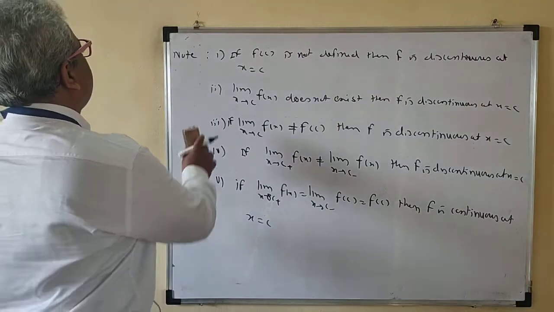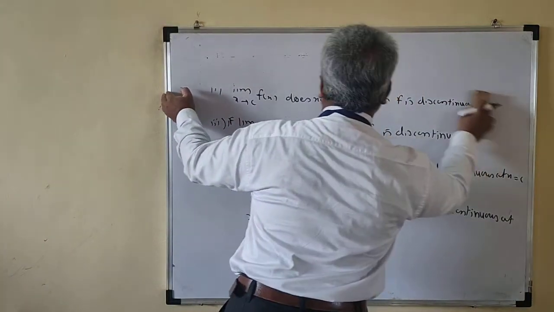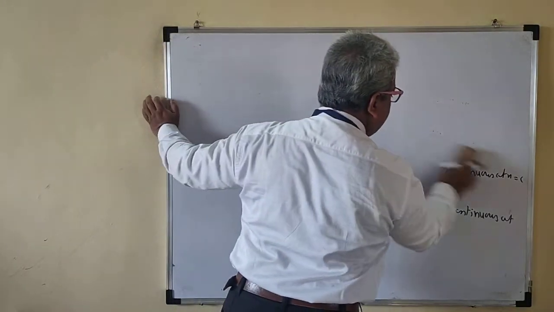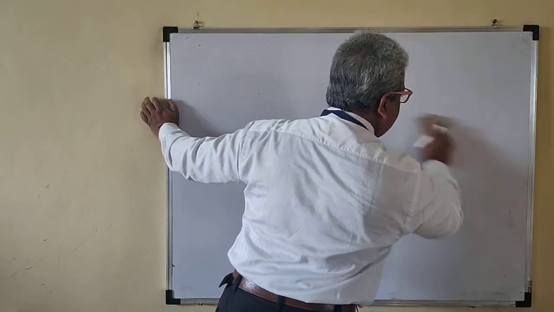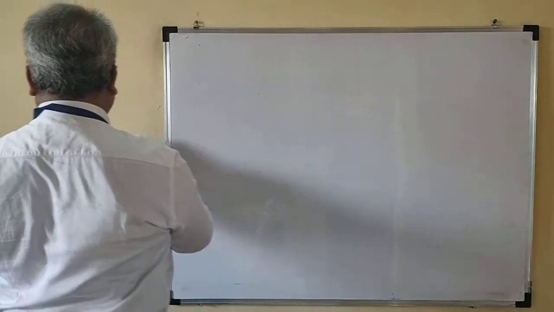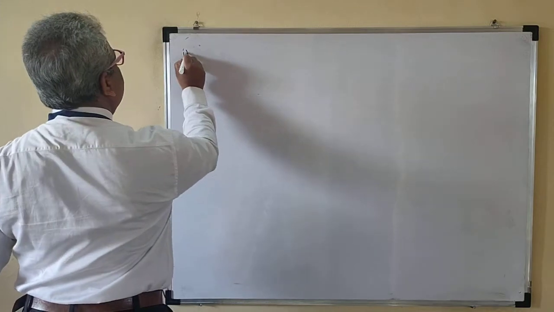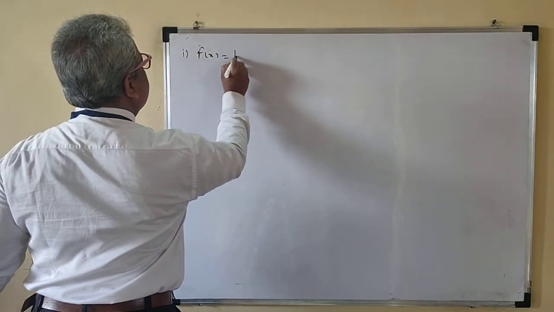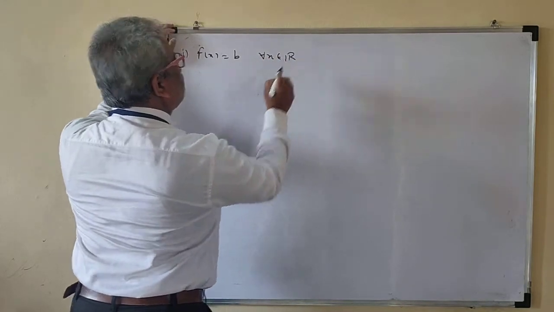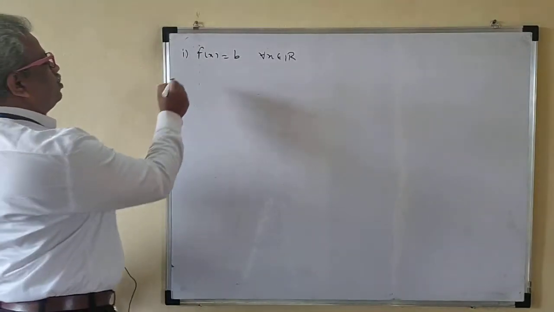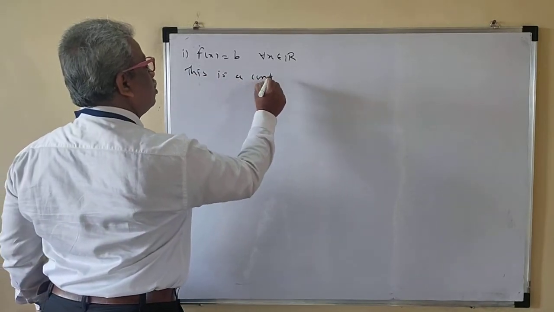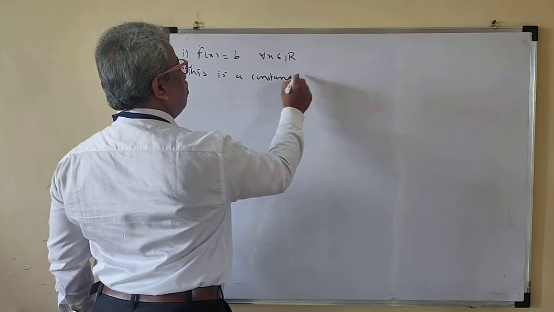Okay. So we'll take a problem on the continuity so that you will understand the concept of the continuity. So we'll see an example. F of x is equal to b, for all x belong to R. Suppose this is a function. So this is a constant function.